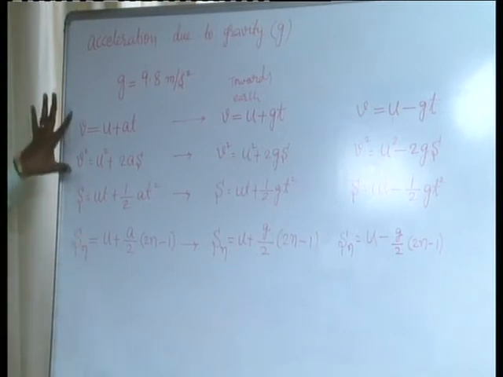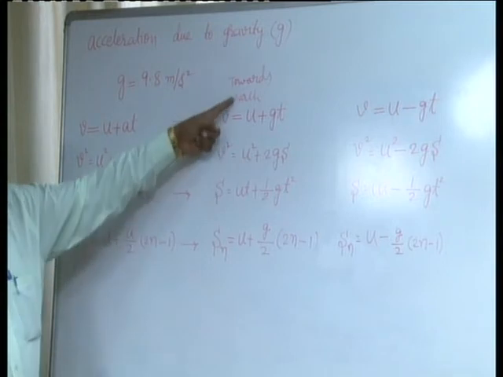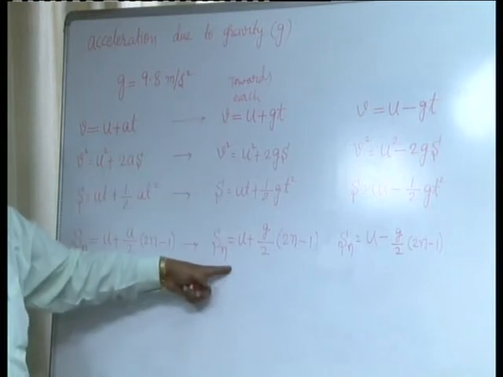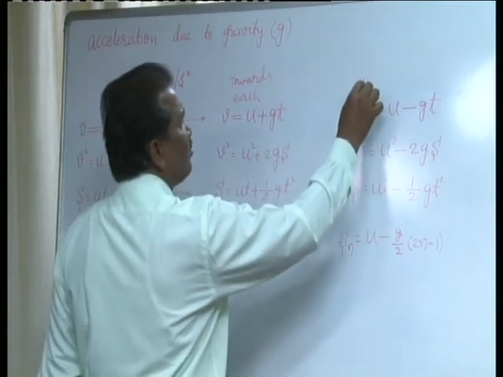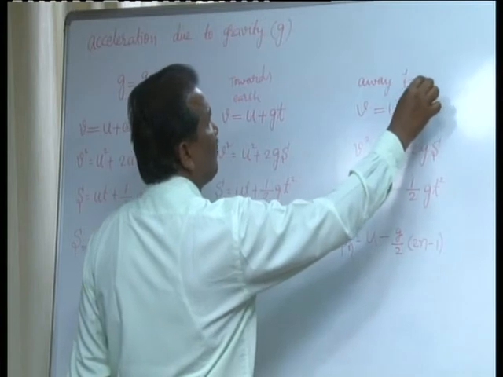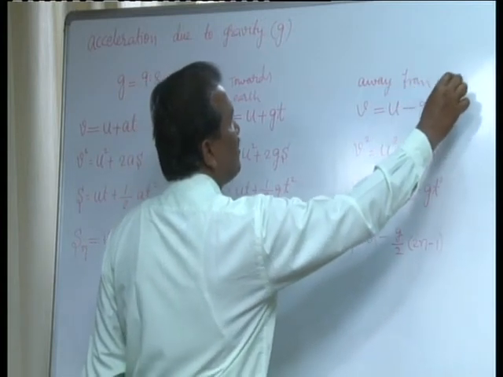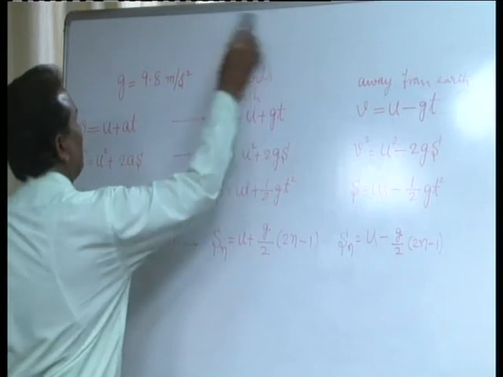So this is in general the equations of motion. These are the equations of motion for a body moving towards the earth surface. These are the equations of motion for a body which moves away from the earth surface. So these are a few equations of motion. Now let us concentrate on the further concept.